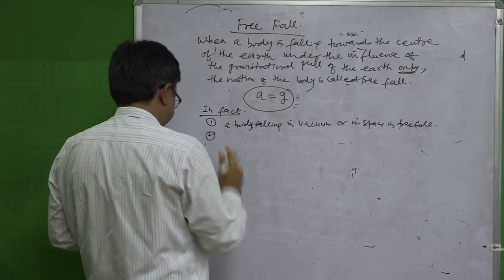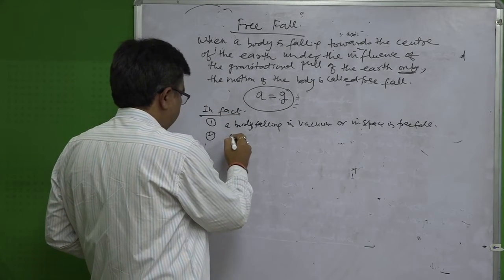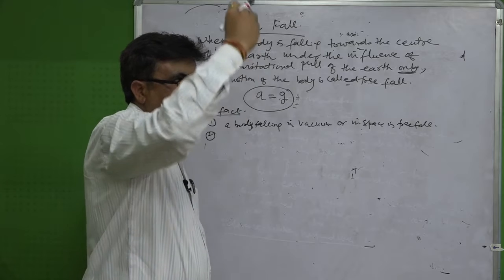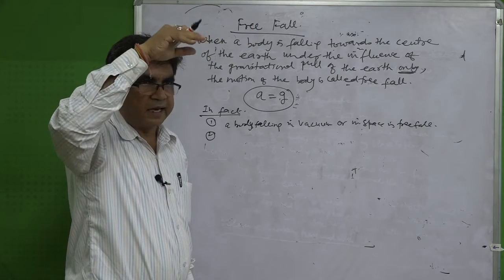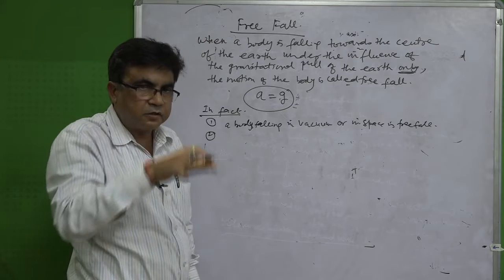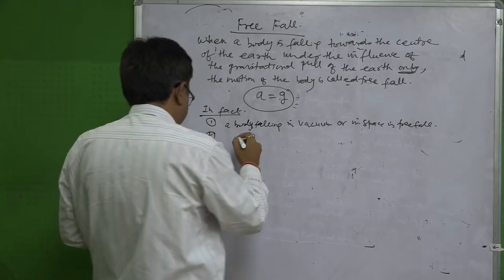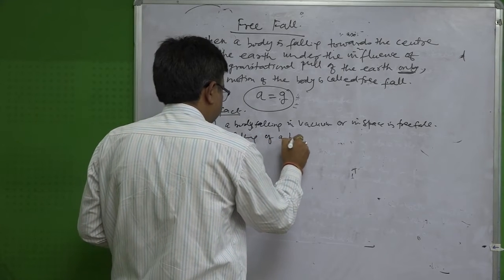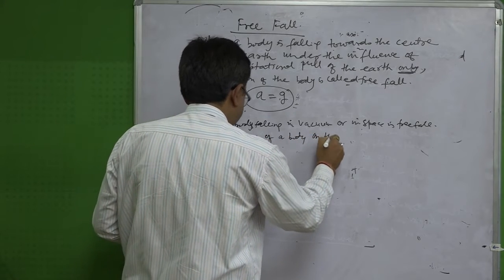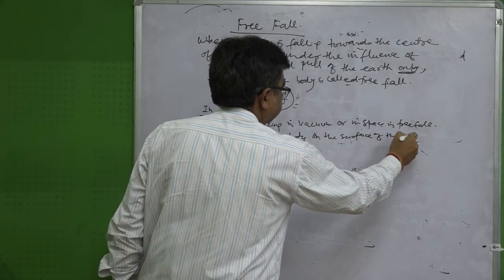Another point: if a person is jumping from a certain height on the moon's surface, that is also a free fall. You can take as an example the falling of a body on the surface of the moon.